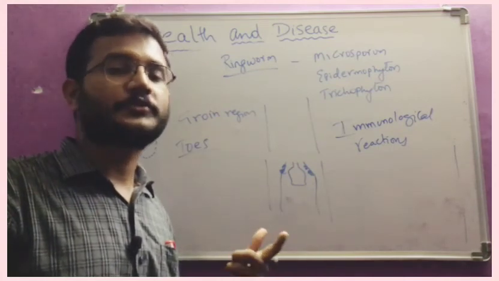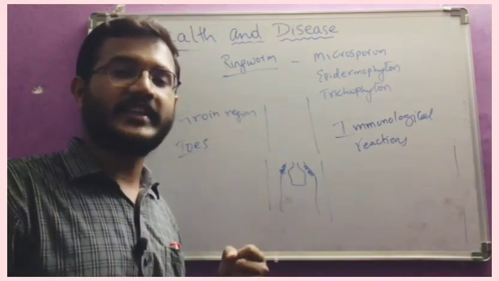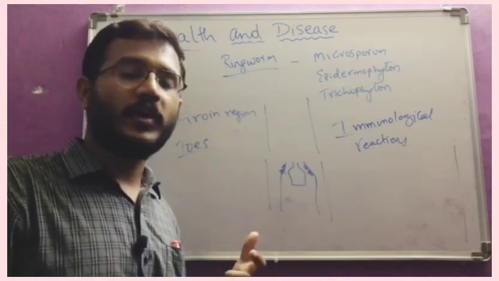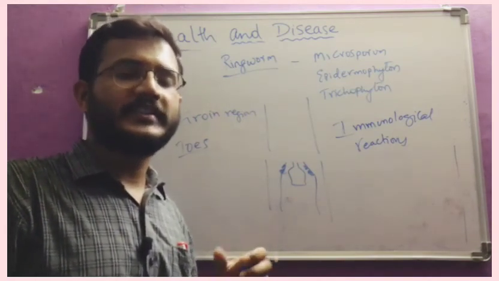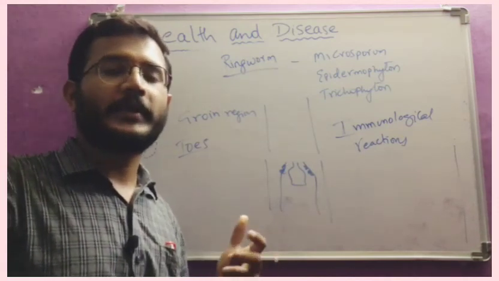To prevent some diseases, we have to keep ourselves hygienic, and we have to follow proper food habits and eat hygienic food. By following these simple tips, we can prevent 70% of the diseases.